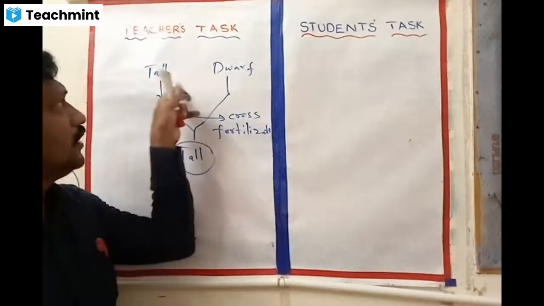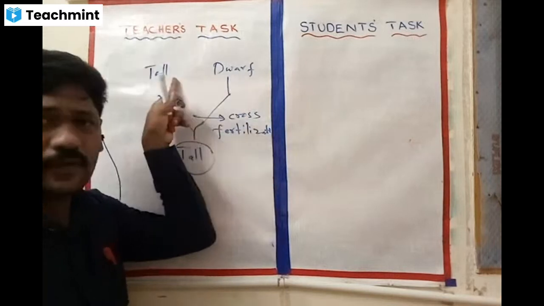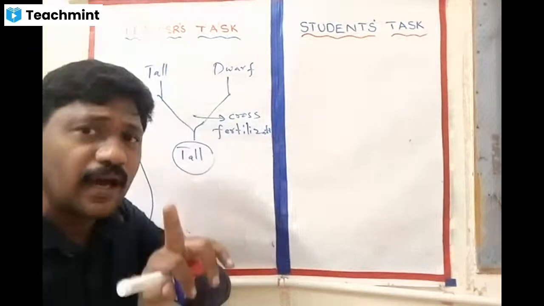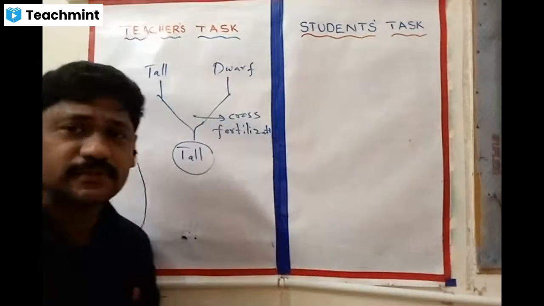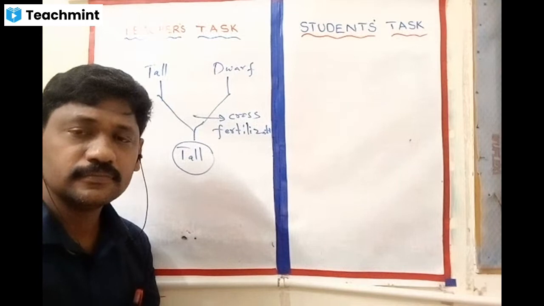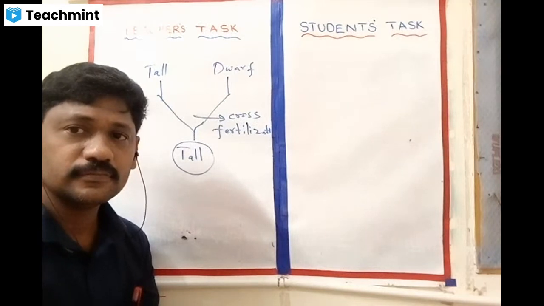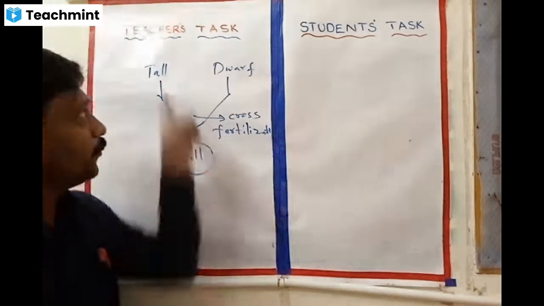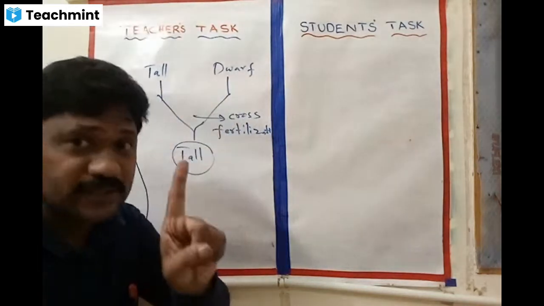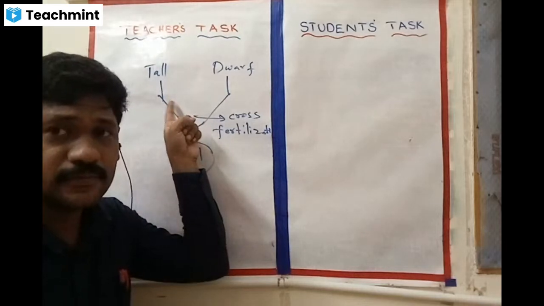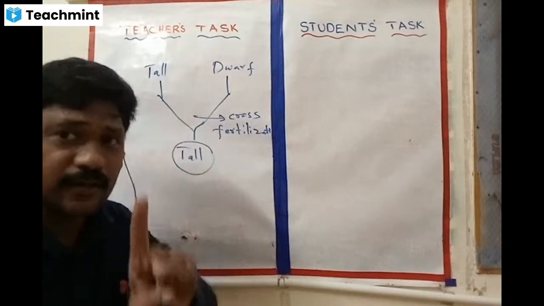The first thing, tall and dwarf: are these examples of traits or examples of characters? Trait. Both belong to one character. What character have we taken here? Height of the plant.